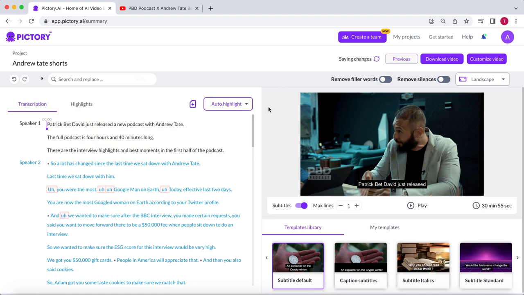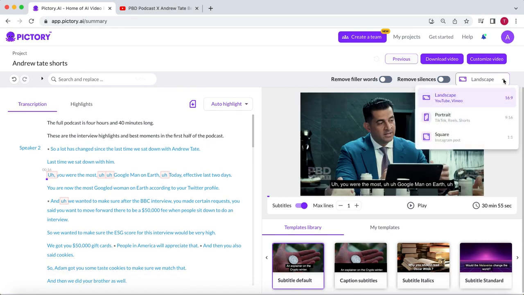In a previous video about the edit videos using text feature, I showed you how to use the auto-highlight feature to easily create over 100 Shorts with just a few clicks. However, this time we won't use that. You will find out why in a minute.